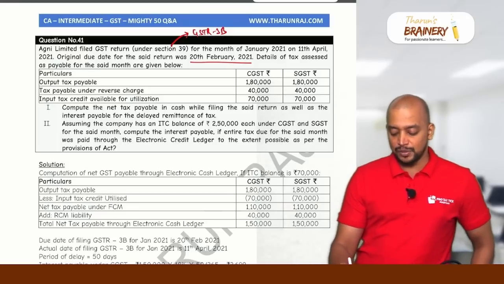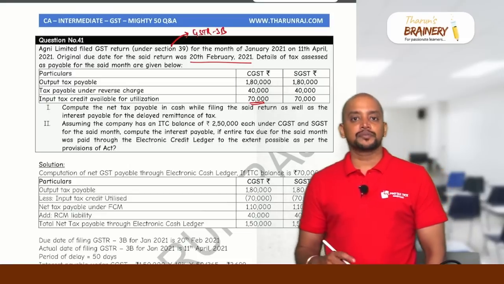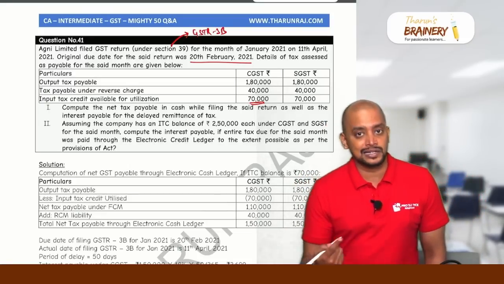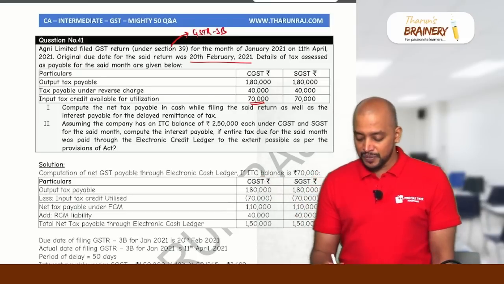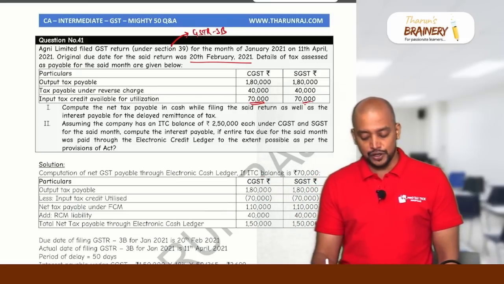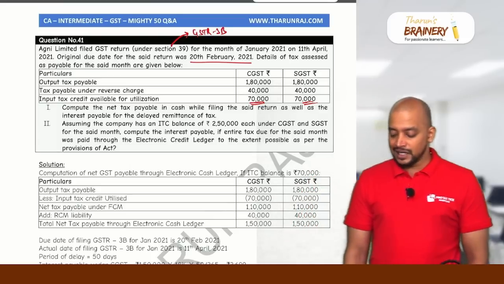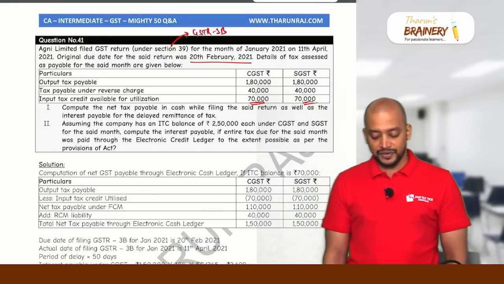Input tax credit available for utilization is 70,000, which includes 40,000. Whatever GST we pay under RCM can be availed as ITC and utilized for payment, so this 70,000 includes this 40,000 also. Now compute the net tax payable in cash while filing the said return, as well as the interest payable for the delayed remittance of tax.